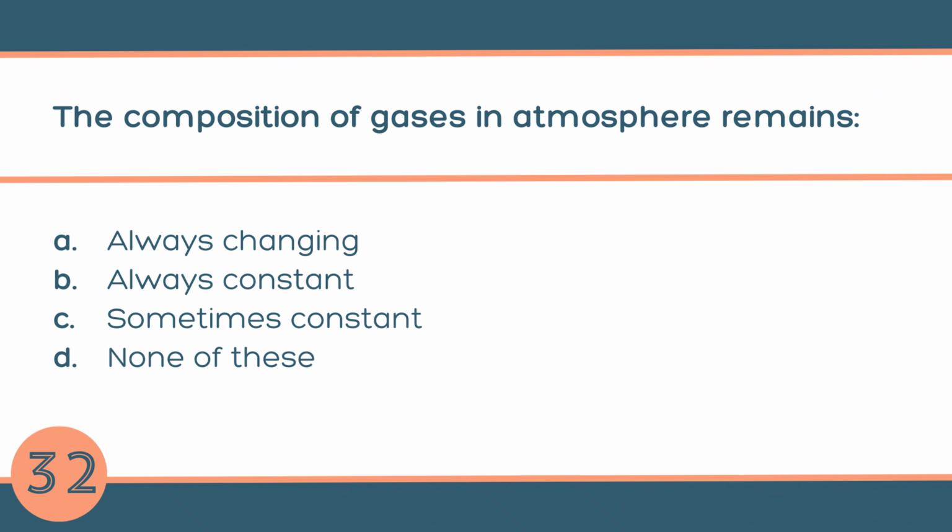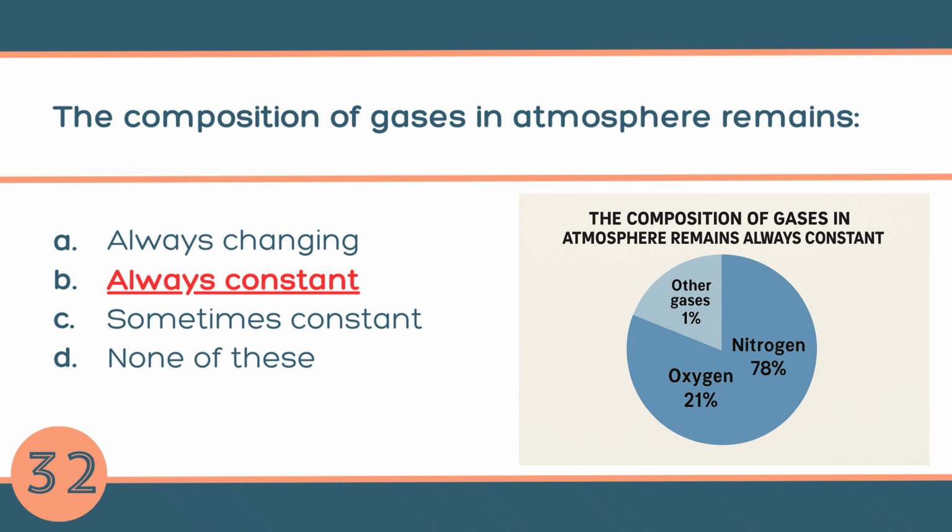Question number 32. The composition of gases in atmosphere remains A. Always changing, B. Always constant, C. Sometimes constant, or D. None of these. The answer is B. Always constant. The main gases like nitrogen, oxygen, and argon stay nearly the same all the time. Only tiny amounts like carbon dioxide or water vapor change with time and place.